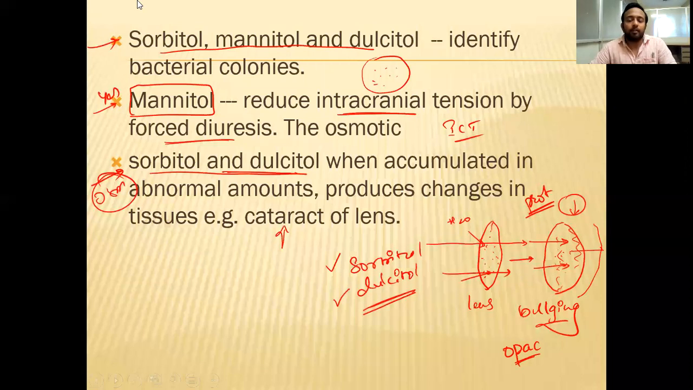these molecules. So this is the importance of sorbitol and dulcitol. How important are they?